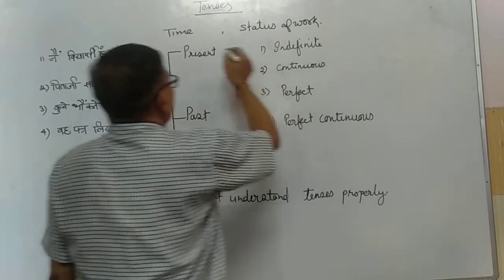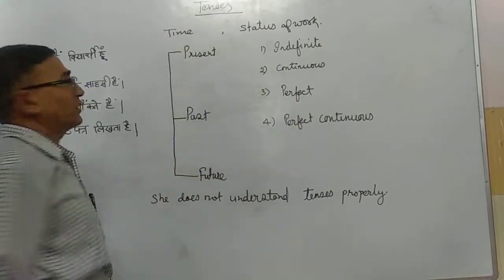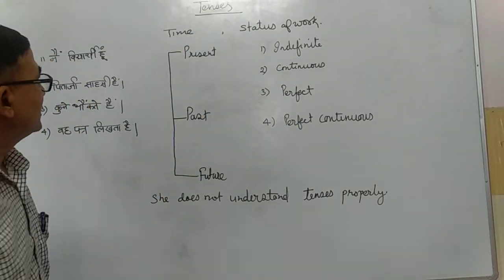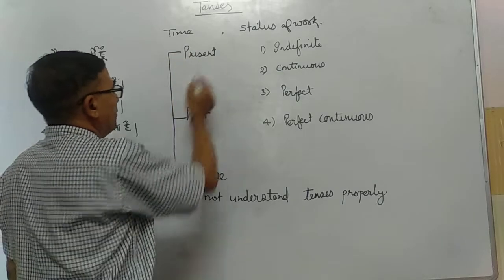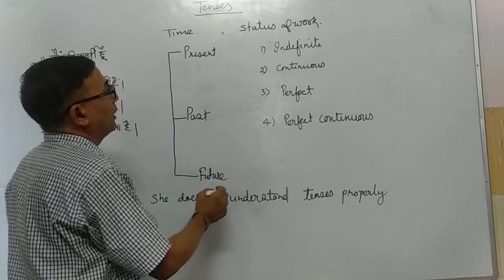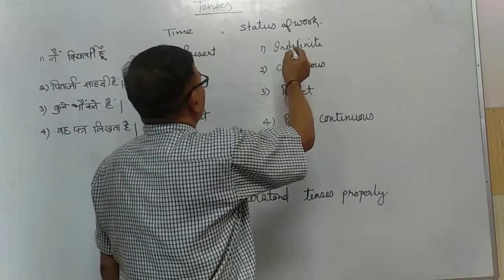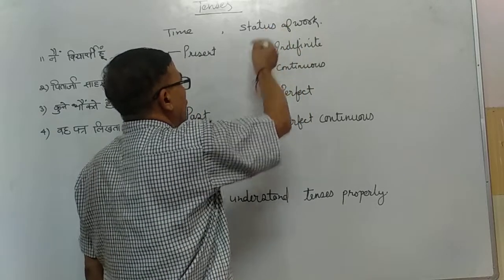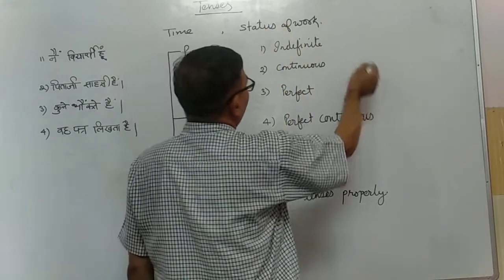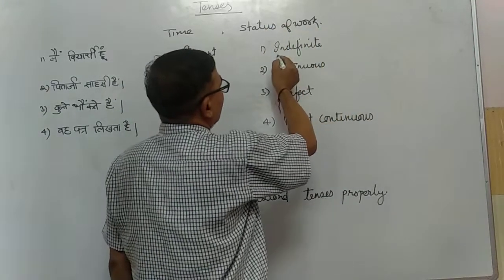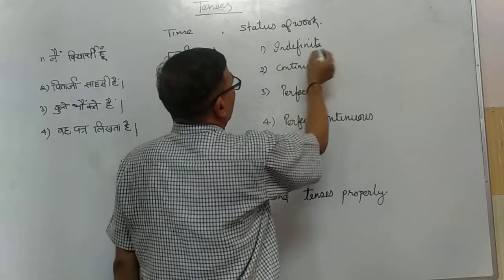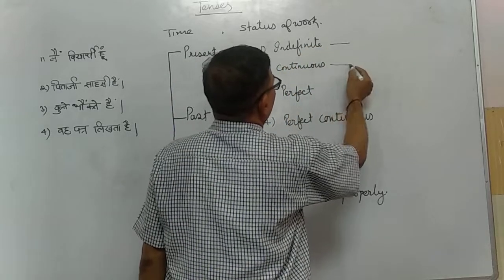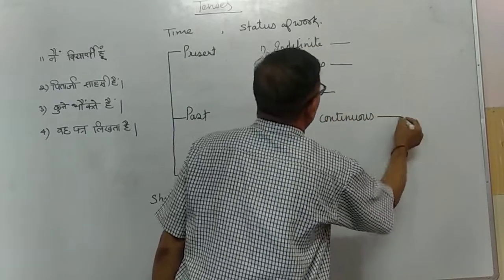Status of work. Time. We can divide the time into three parts: present time, past time, future time. In the same way, the work which is going on at the moment is in four situations: indefinite, continuous, perfect and perfect continuous.